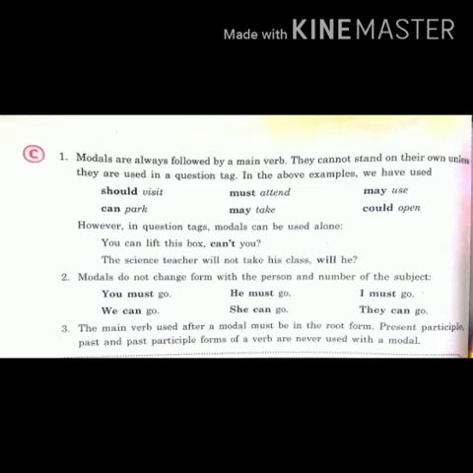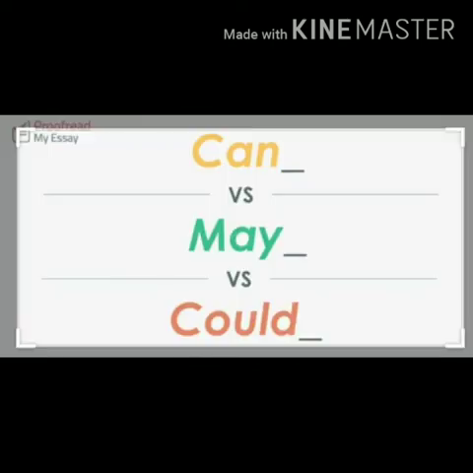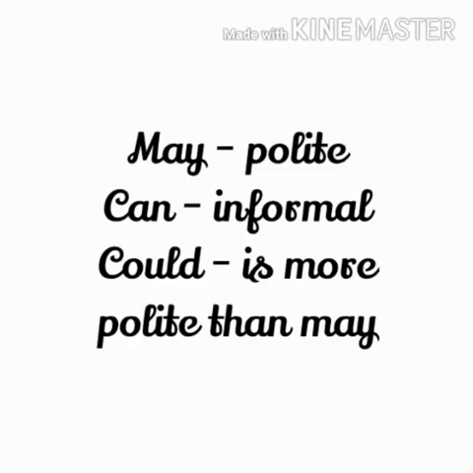Now come to the main point, that is, may, can and could. These modals we will cover in this lesson today. These 3 are used for permissions. Can and could are used to suggest permission. Can is informal, may is polite, and could is more polite than may.